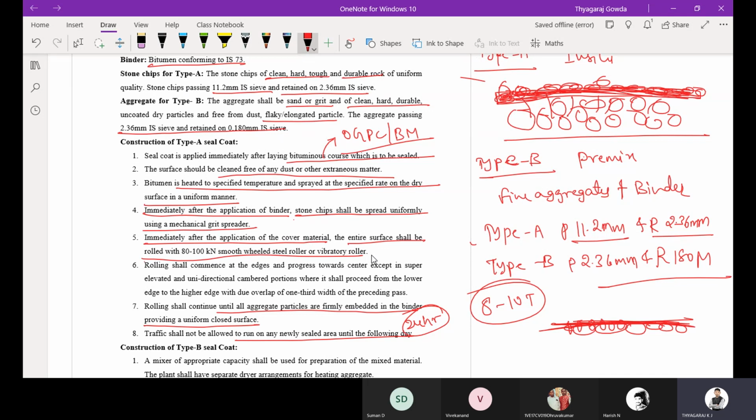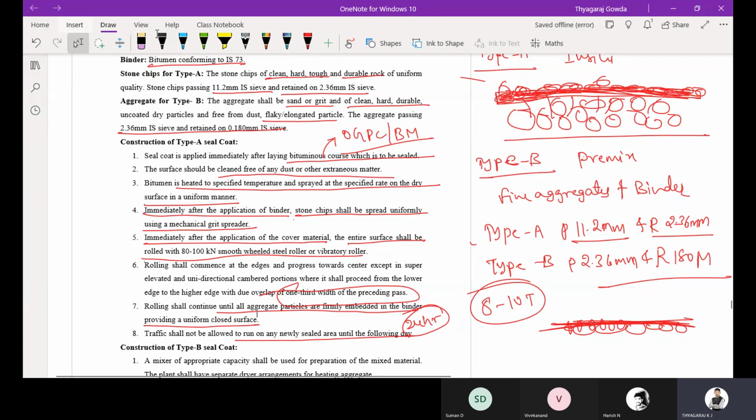But in a unidirectional camber, the rolling shall commence at the lower edge and end at the upper edge. Overlapping is very important: you overlap 1/3 width of the preceding pass. Since it is an in situ method, this is the step-by-step procedure we are going to follow.